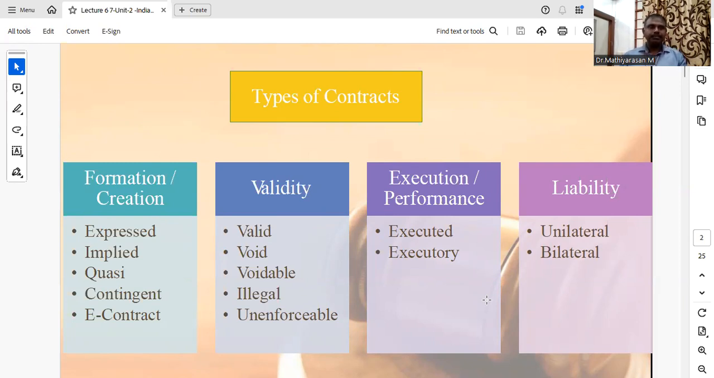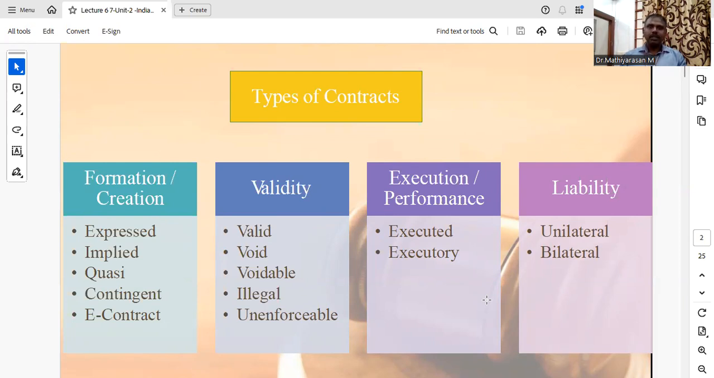Types of contract. We have four different types of contracts. Based on the formation or creation, we have different types. Based on the validity, we have different types. Based on the execution or performance, we have different types. And based on the liability, we also have two different types.